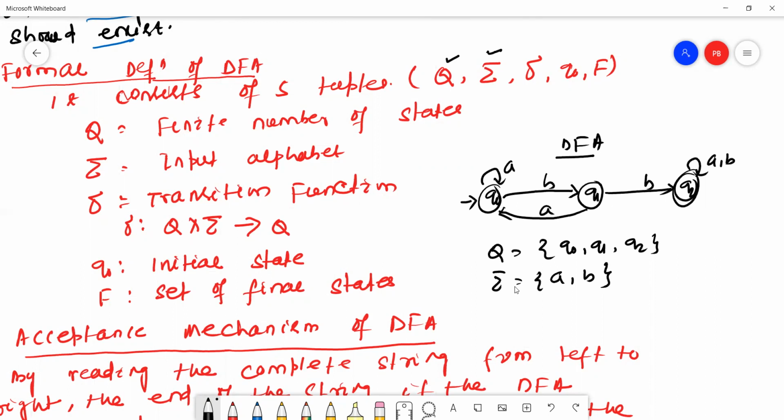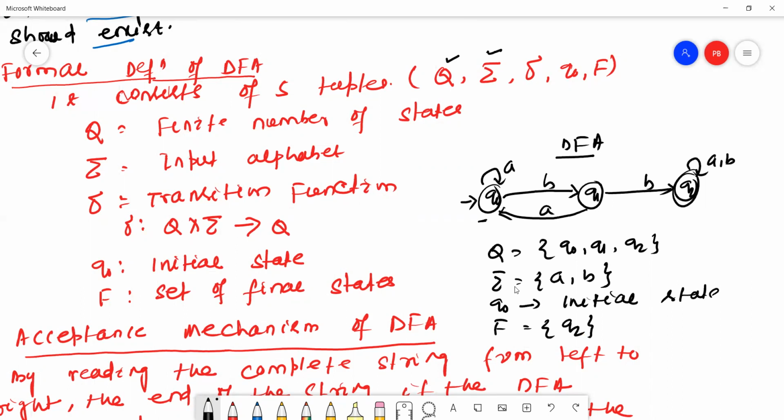Next one, later we'll discuss the transition function. Next one, Q0, is the initial state. Q0 is the initial state. F is the set of final states. Here the final state is Q2, so F equals Q2, because the final state in this DFA is Q2.